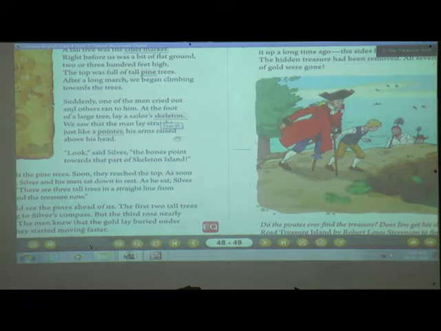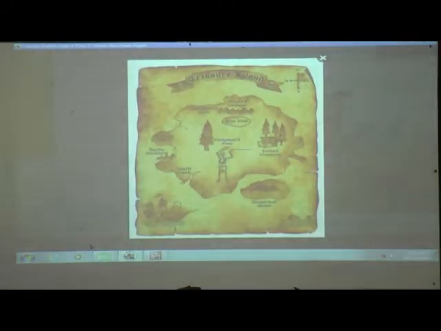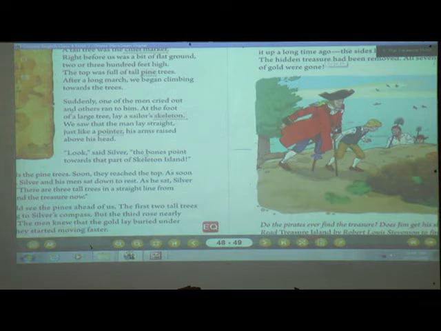You know what a skeleton is, students? See here, can you see this? Yes, here can you see the tall tree? Yes, this is a skeleton. And can you notice what is different in this? Yes, you can see his hand is pointing at something. Where? To the buried treasure. Maybe the sailor had also come to take that treasure, and maybe someone murdered him or he died. I don't know the reason, but you can see there was a skeleton over there which was pointing toward that buried treasure. Can you see here, students? Yes, so that island is also called Skeleton Island.